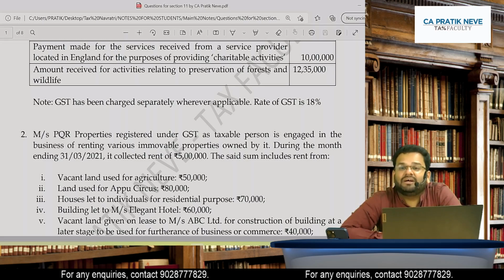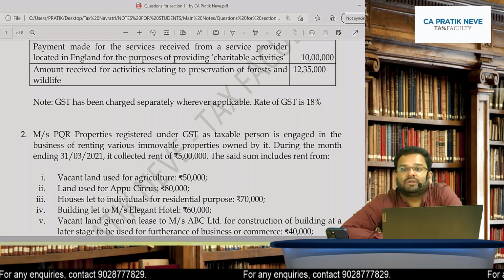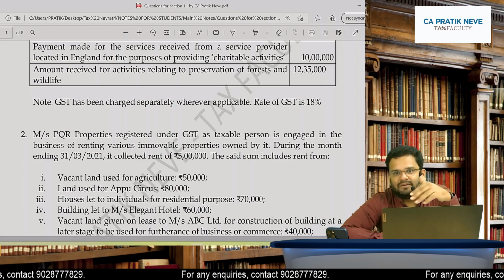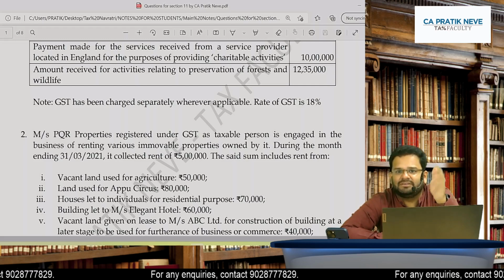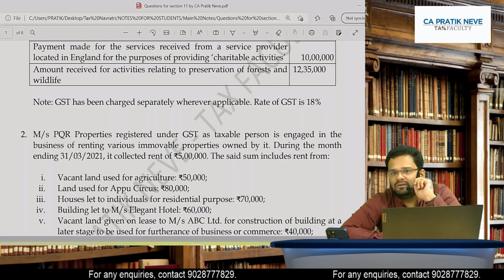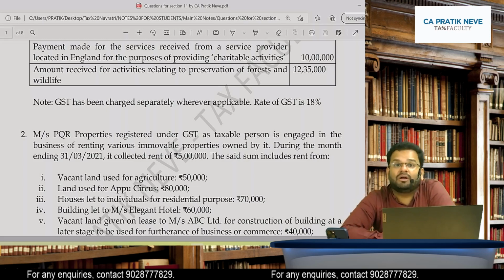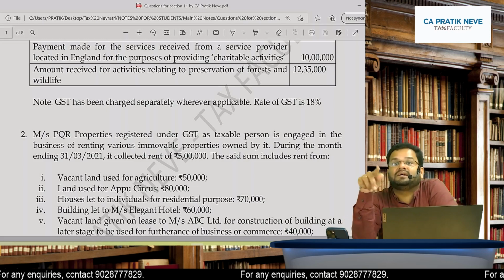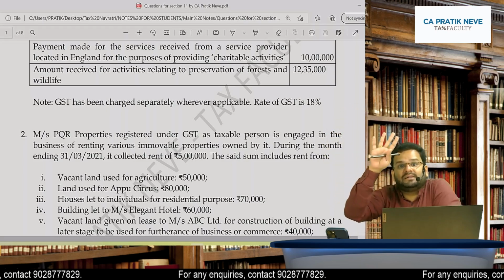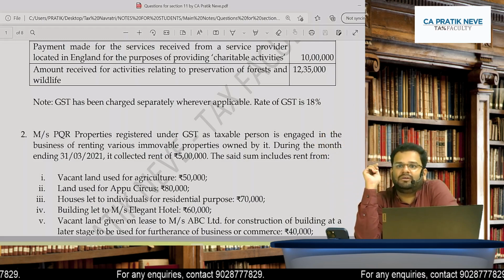What notification we are checking right now is notification number 12/2017. Remember this notification number and then just put that in the solution. Which one am I talking about? 12/2017, Central Tax. Whatever we discussed till now, so many exemptions, they are under 12/2017. Got it, Rajat, the point?